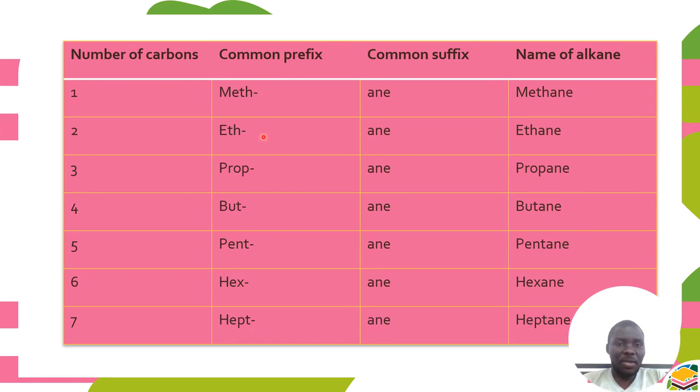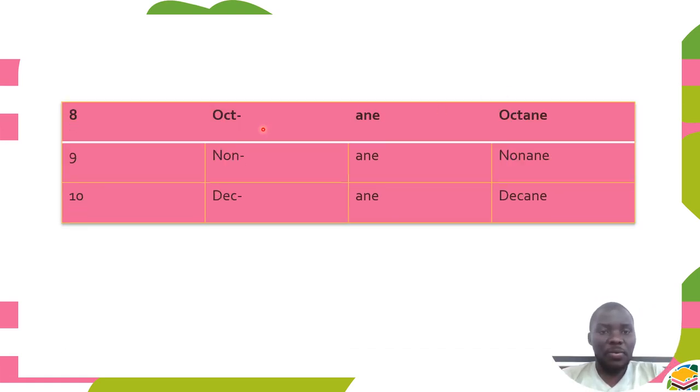For these first two, we don't use a Greek prefix, but we start using Greek prefixes from the alkane with 3 carbons up to 10. So we have prop, but, pent, hex, hept. When we add ane, we have propane, butane, pentane, hexane, and heptane. We can continue up to 10. We have octane, nonane, and decane.